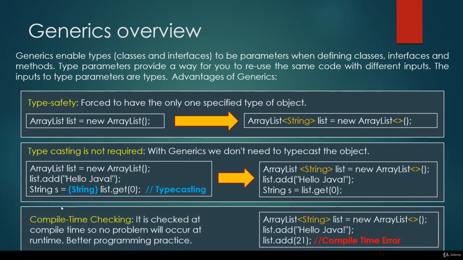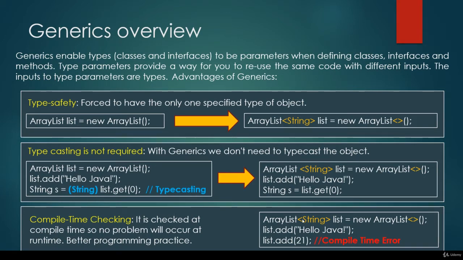And finally, we are able to transform runtime errors to compile time errors. So there is compile time checking with generics. So errors are checked at compile time, so no problem will occur at runtime, which is quite favorable. It is a better programming practice to have compile time checking than runtime checking.